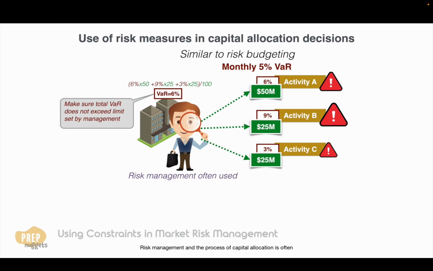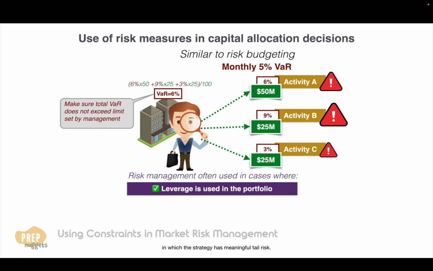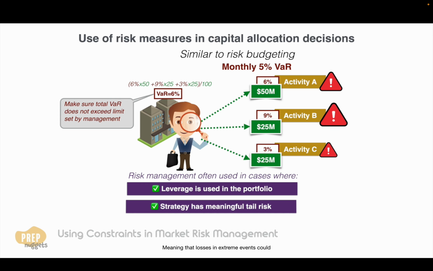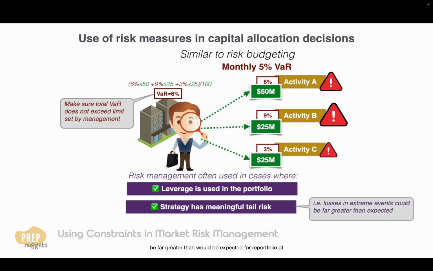Risk management and the process of capital allocation is often used in cases where leverage is used in the portfolio or in which the strategy has meaningful tail risk, meaning that losses in extreme events could be far greater than would be expected for a portfolio of assets with a normal distribution.